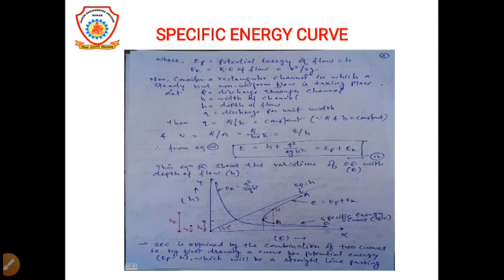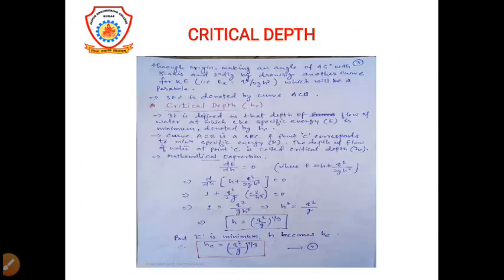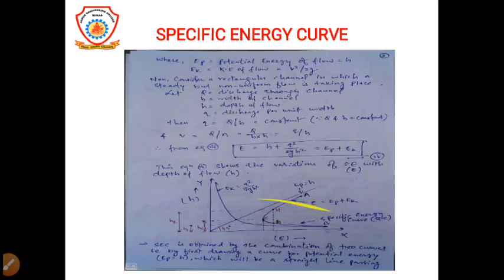Now in the graph you are seeing that the straight line that passes through the origin and makes an angle of 45 degrees shows the potential energy of flow, h, and the parabola shows the kinetic energy of flow. It means the specific energy curve is the combination of two curves, the straight line curve and the parabola curve.